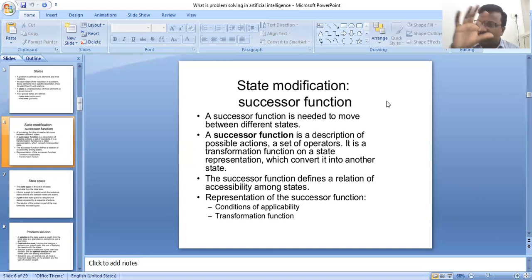For example, take communication, the exchange of information between states. The successor function defines the relation of accessibility among the states. It is represented by the condition of applicability and the transformation function.